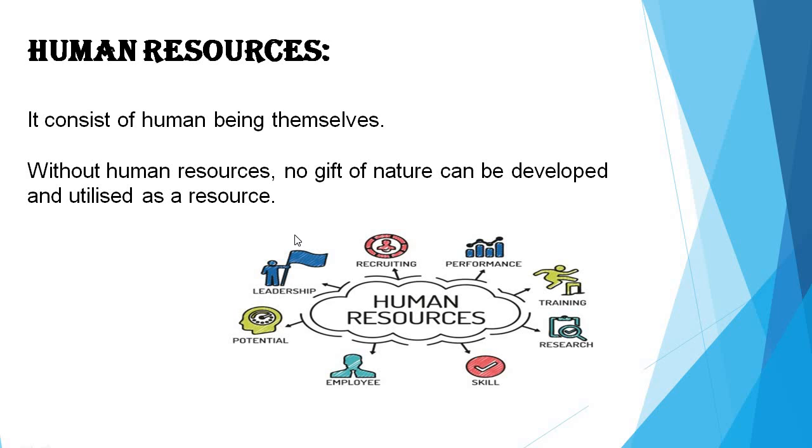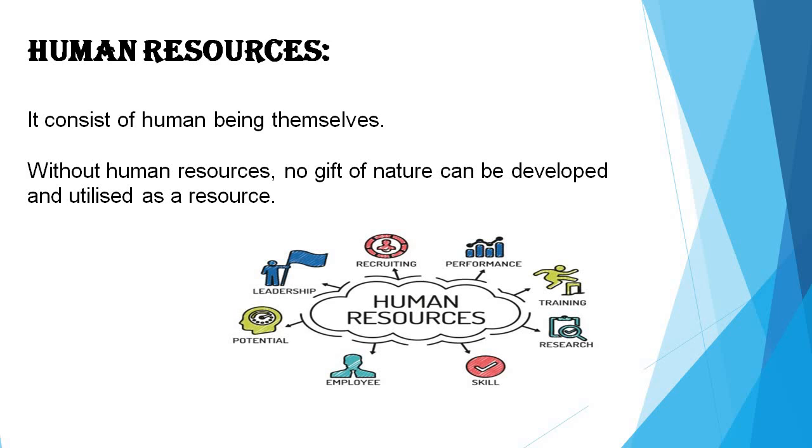Humans, with the help of their knowledge and skills, create different kinds of resources. As in the previous class, if you remember, in human made resources we studied that with the help of knowledge and skills, humans create different kinds of resources like buildings. These are known as human made resources.